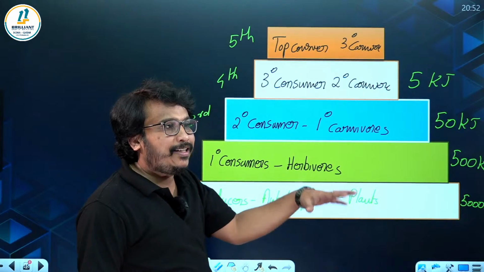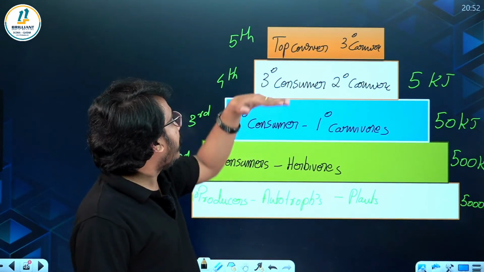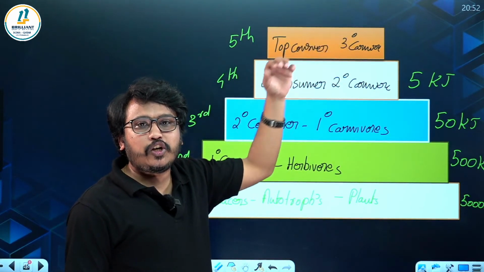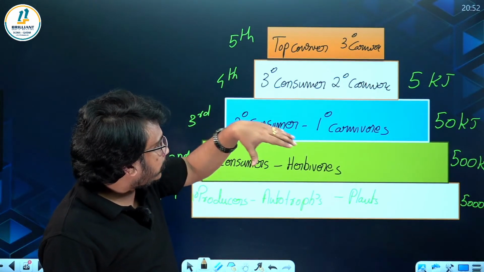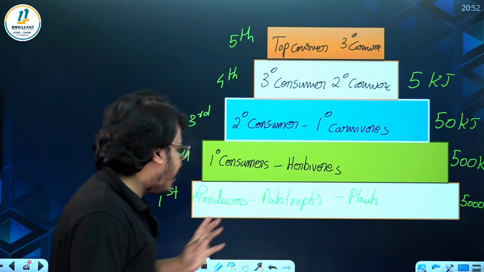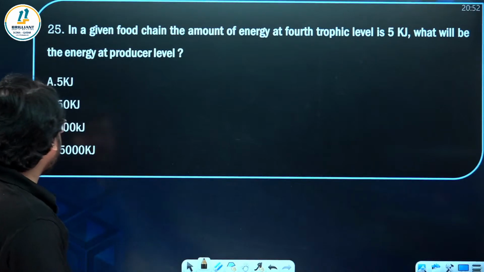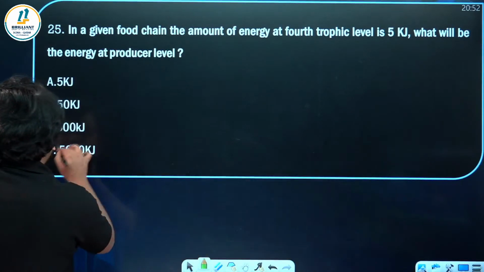One more question: why are the trophic levels in a food chain reduced to a maximum of 4 or 5? The reason is that not much energy is reaching the top trophic level. That is why the trophic levels in a food chain are reduced to 4 or 5. You might have learned that also. So the answer is 5000 kilojoules, that is the energy production.